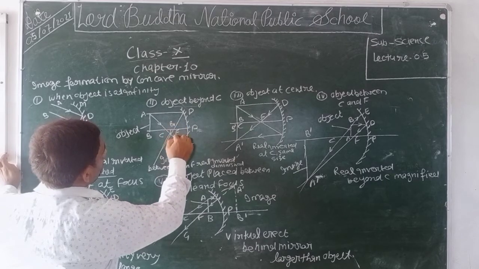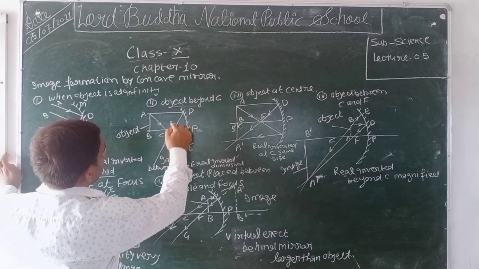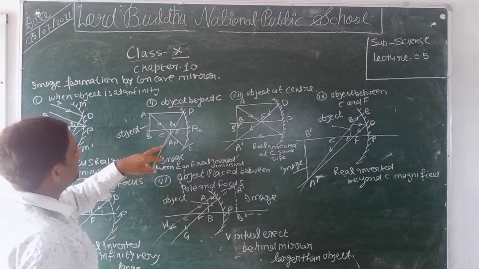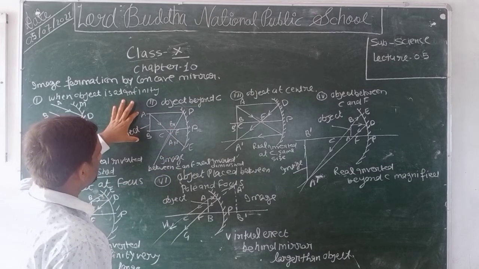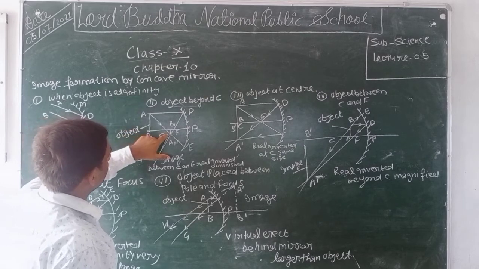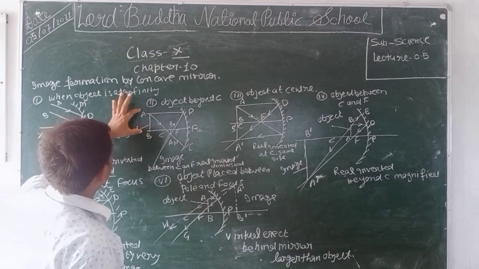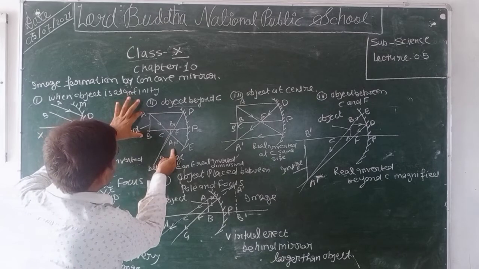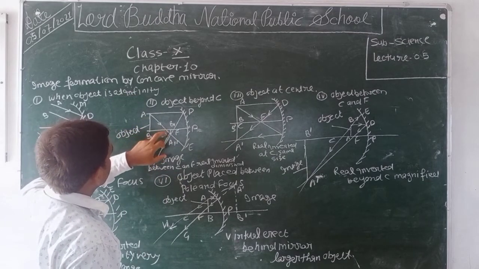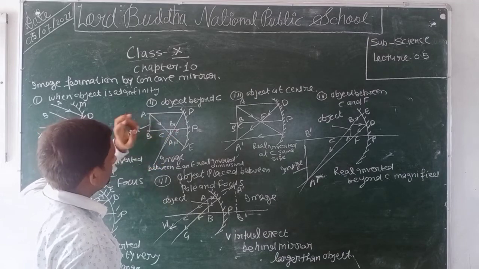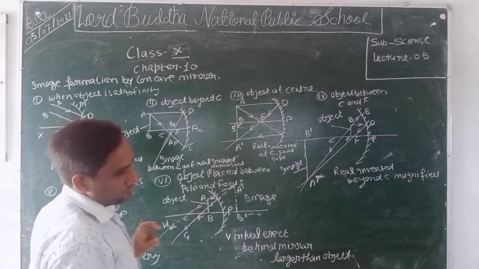Both rays intersect each other at point A'. We draw a perpendicular on the principal axis as A'B'. Hence, A'B' is the image of object AB, which is real, inverted, diminished, between C and F. Now, look at that.